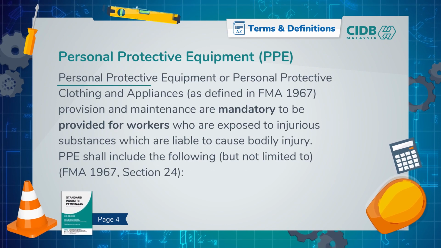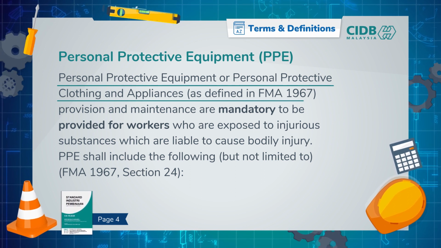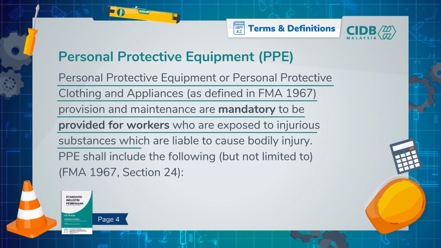Personal protective equipment, or commonly called PPE, or personal protective clothing and appliances, as defined in FMA 1967, provision and maintenance are mandatory to be provided for workers who are exposed to injurious substances which are liable to cause bodily injury.